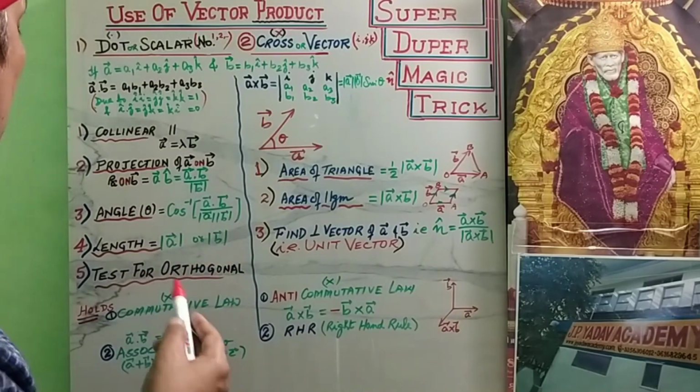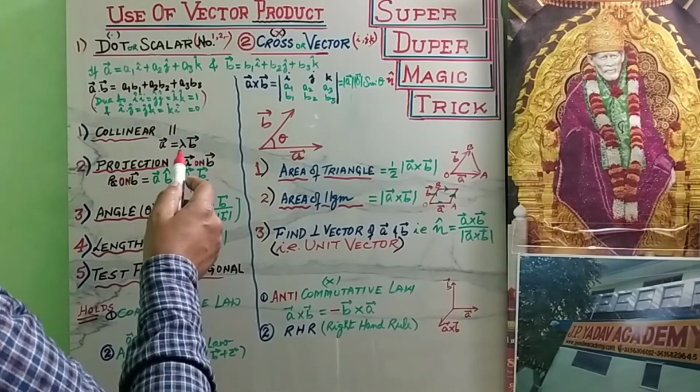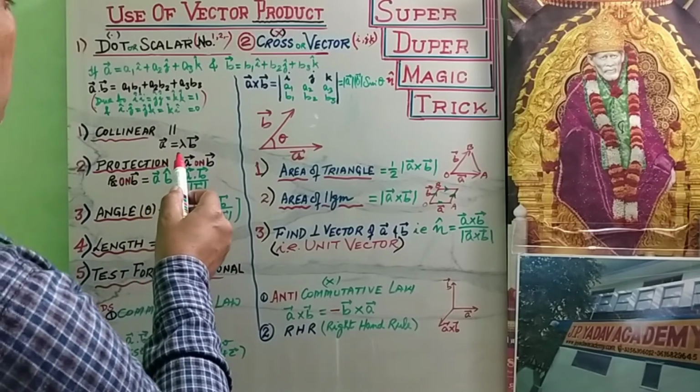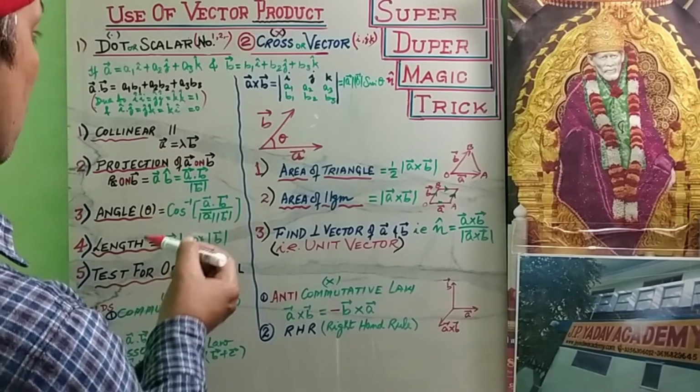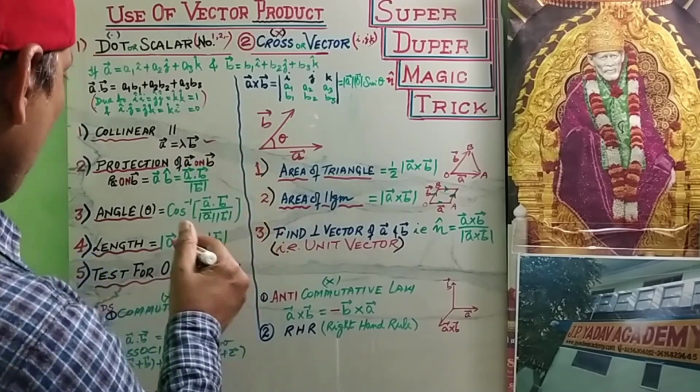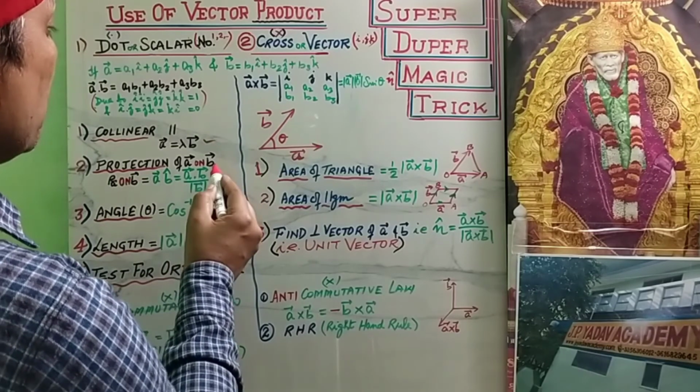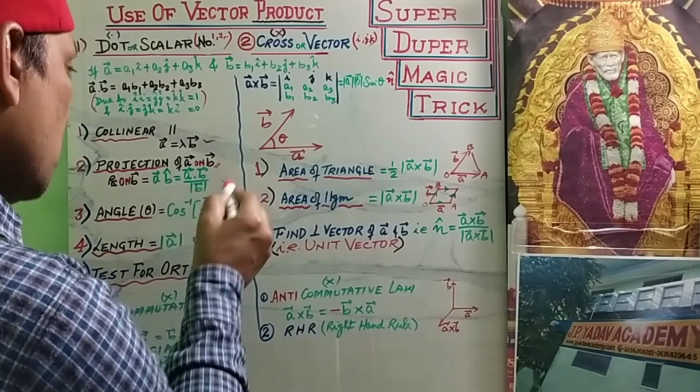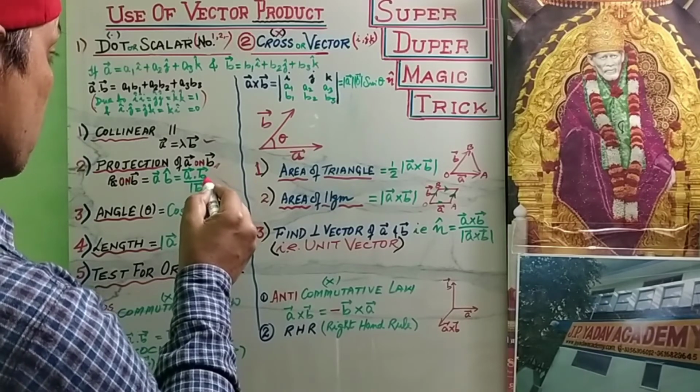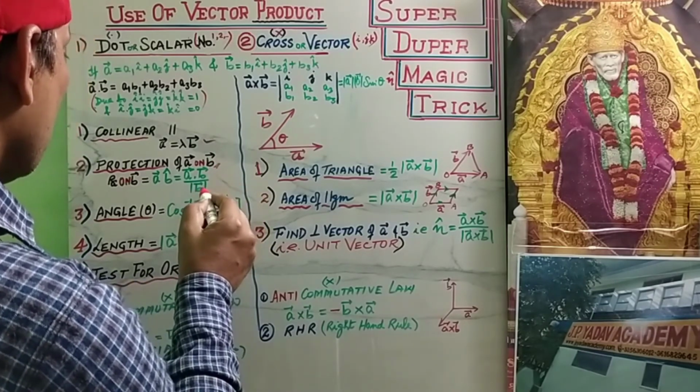The dot product is used to find out the collinearity of two vectors, under the condition a equals lambda times b. Projection of vector a on b is an important thing. b will go in the denominator.